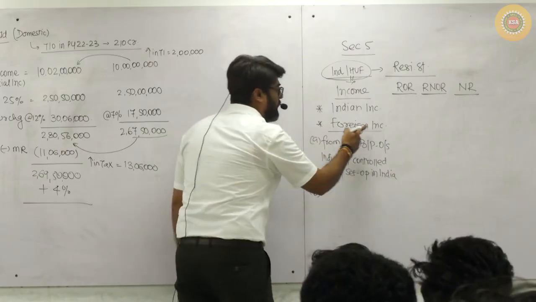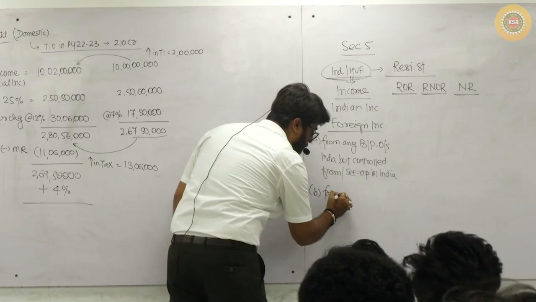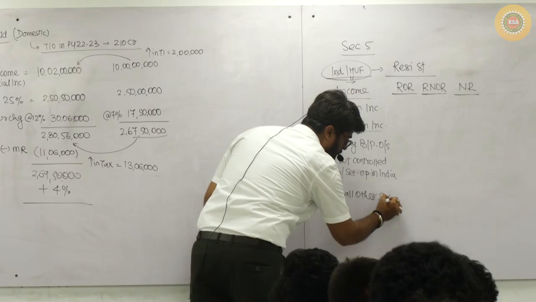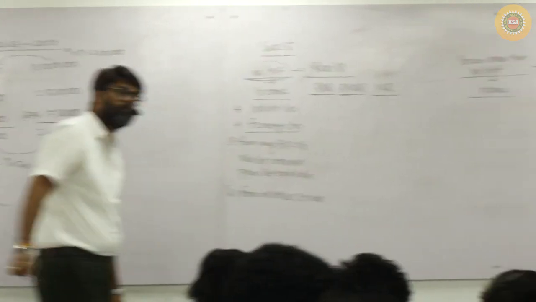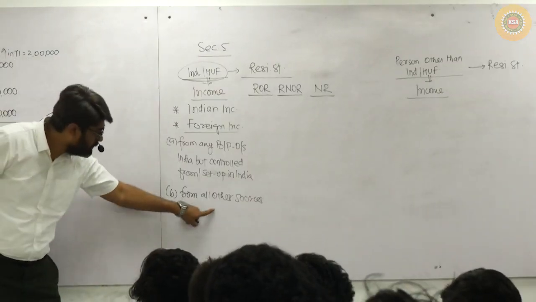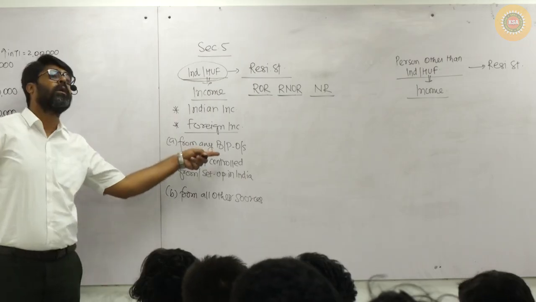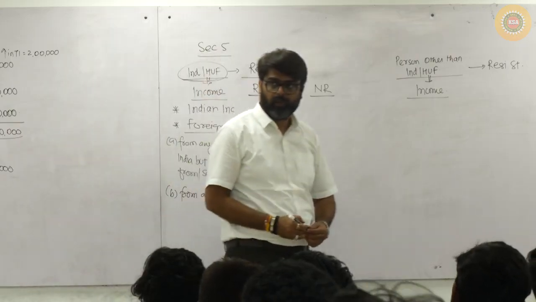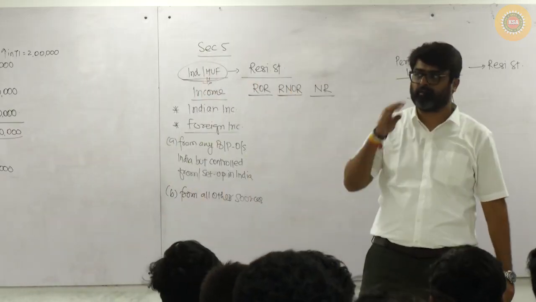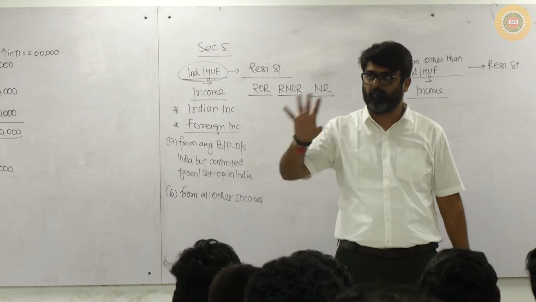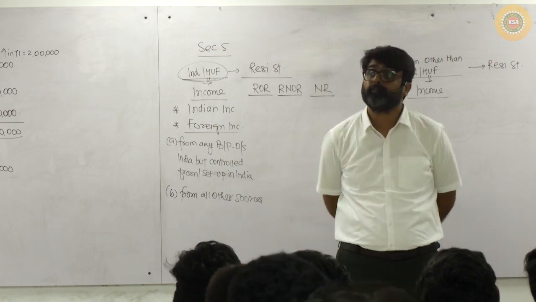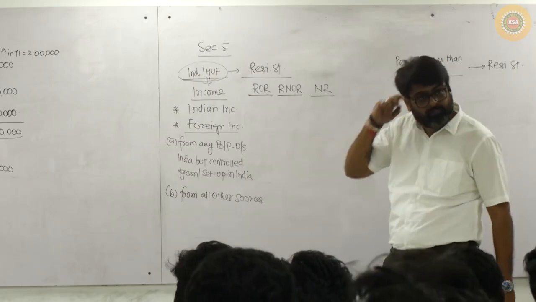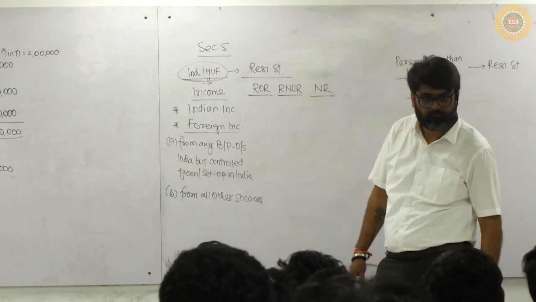Can I say foreign income from all the other sources? This source is not a business or profession, any other source. Yes or no? Tell me. A business is outside India, profession is outside India, giving you foreign income. What type of foreign income is it? A or B? It can be B also.